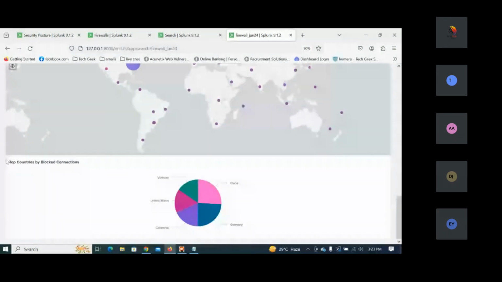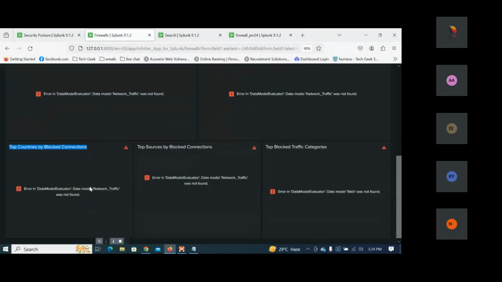Got it. So here we can see the top country by the source, like what are the source countries. These are the top countries where the block connections are. In a similar way, top source IP address which is blocked here. Now what does it mean by that?